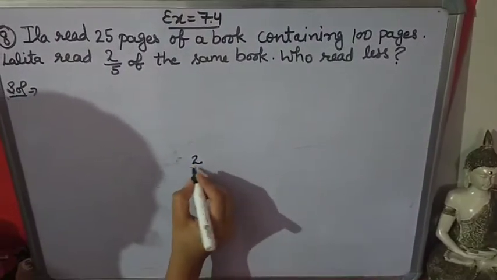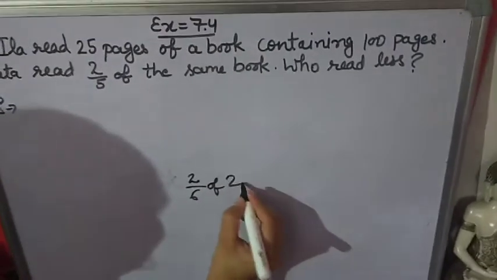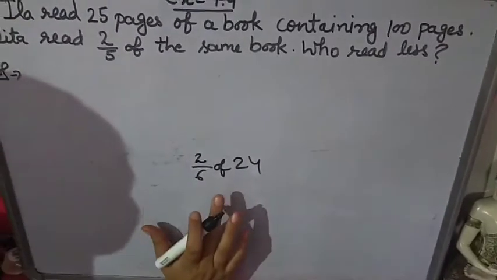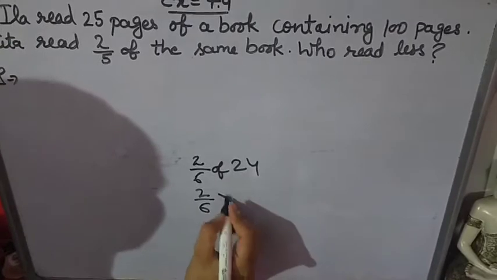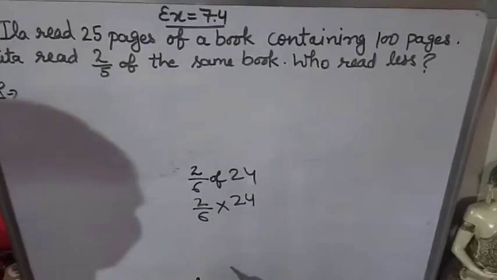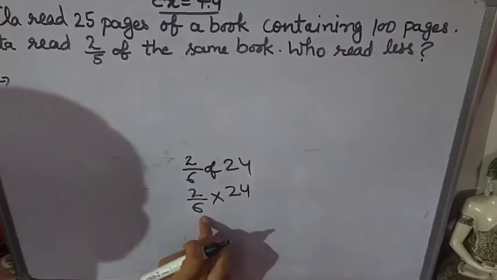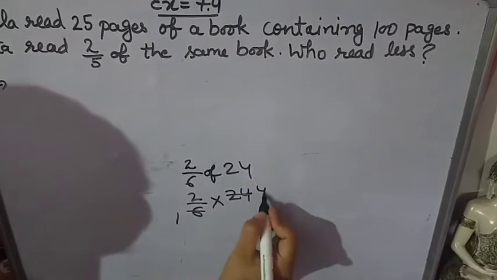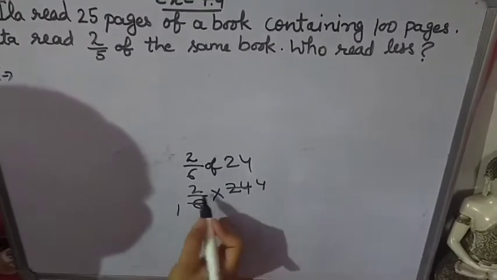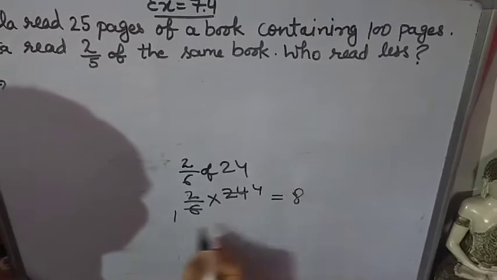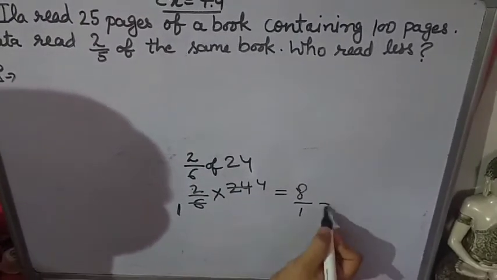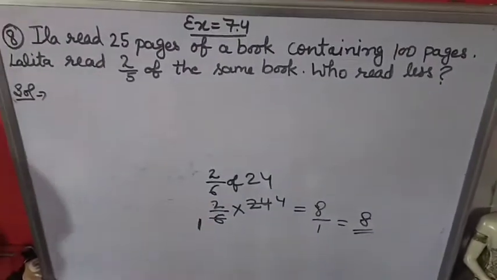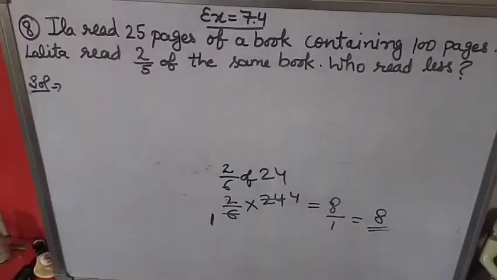If I have written here 2 by 6 of 24 and you have to solve it, I told you that instead of "of" we will write here multiply, and 24. Now you have to cut it. 6 and 24 both numbers are cutting on 6 table. 6 1 ja 6, 6 4 ja 24. Now 2 multiply 4, 2 4 ja 8. So in denominator there is 1. 8 upon 1 means 8. So this is the concept you did in 5th class also.